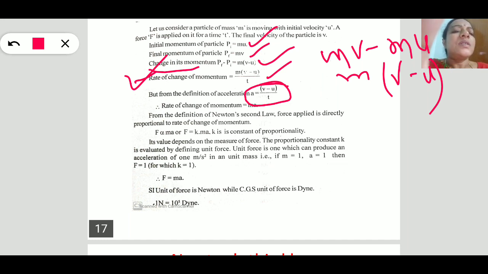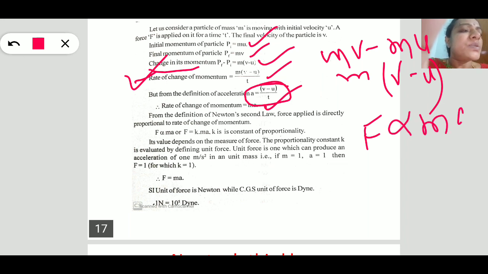On substituting, we get the rate change of momentum as ma. According to our second law, this rate change of momentum, ma, is directly proportional to the force applied on it, that is F is proportional to ma.